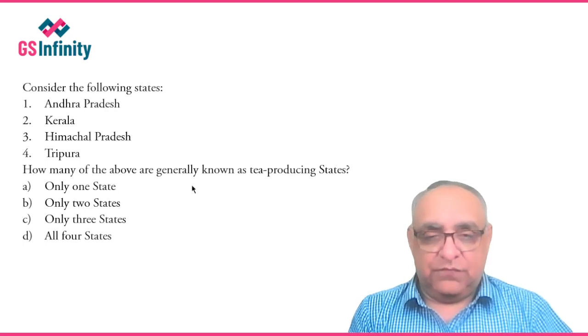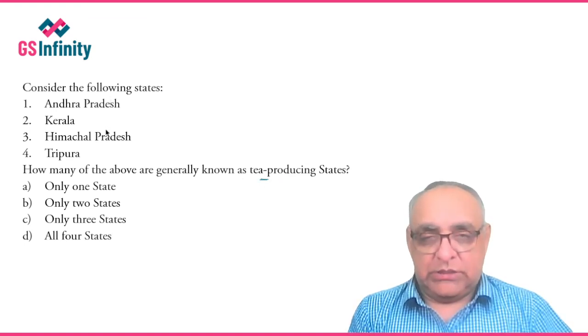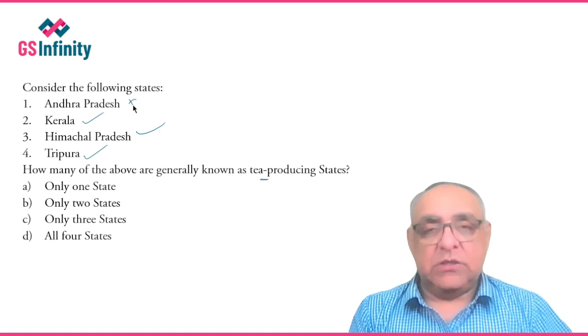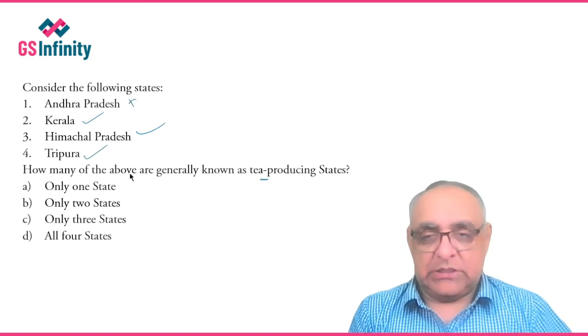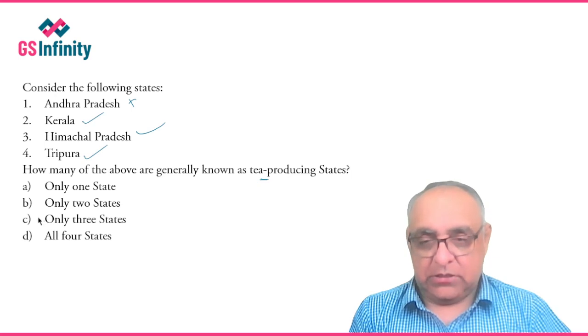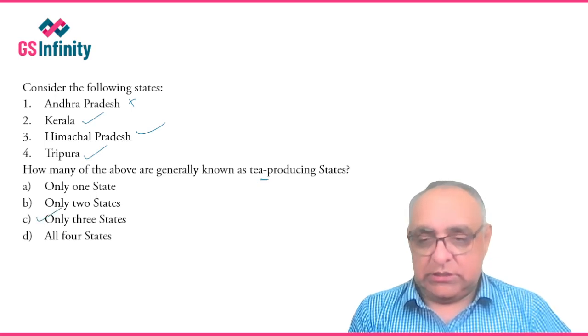Next question: consider the following states: Andhra Pradesh, Kerala, Himachal Pradesh, Tripura. How many of the above are generally known as tea producing states? The tea producing states among the given states are Kerala, Himachal Pradesh and Tripura. Andhra Pradesh is not a tea producing state. So therefore three states are tea producing states among the given four. So the answer becomes C, only three states.